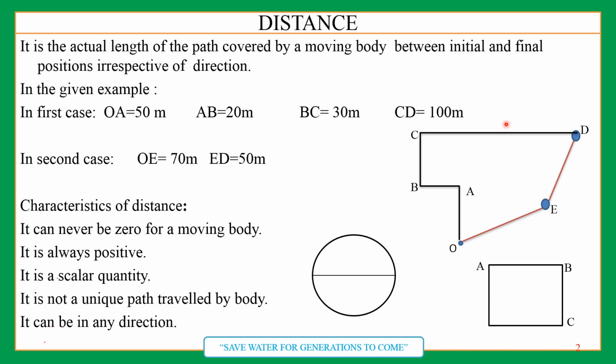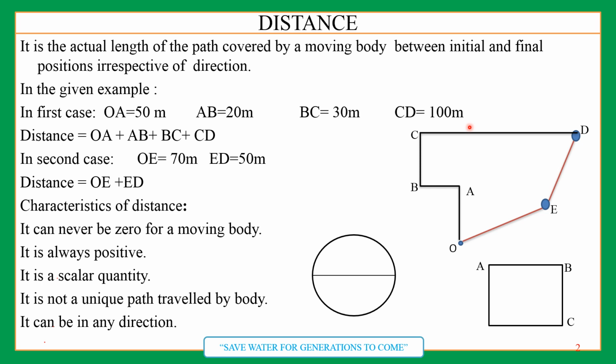So now how much is the total distance? In the meantime, some of you must have calculated it. Here the total distance by the first boy, the elder brother, is OA plus AB plus BC plus CD. This way we add, and we get 200 meter. And the distance covered by his younger brother, the length of the path OE plus ED, comes out to be 70 plus 50. If you add, what do you get? 120 meter.